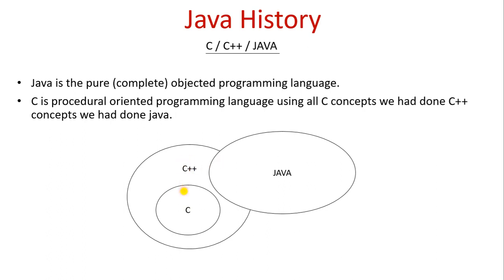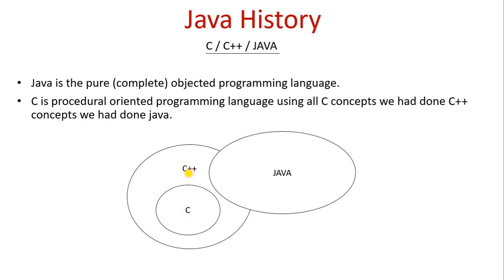So the concepts of C are there in C++. So C++ couldn't become a pure or complete object oriented programming language. That's why C++ became both, meaning object oriented and procedural oriented language. Till here you understand.